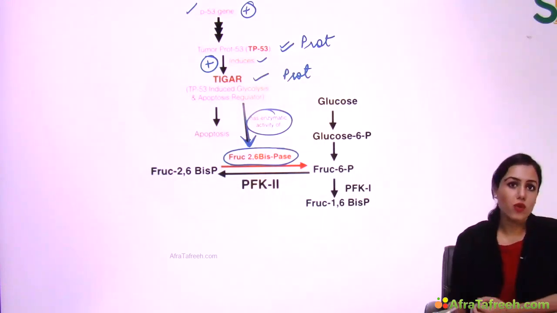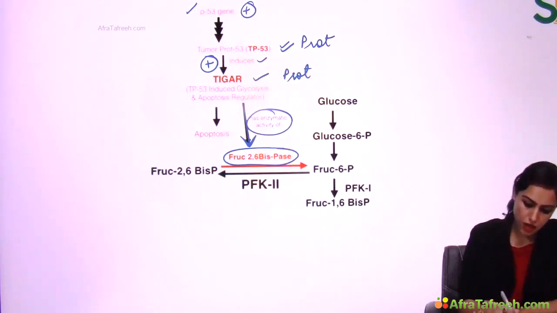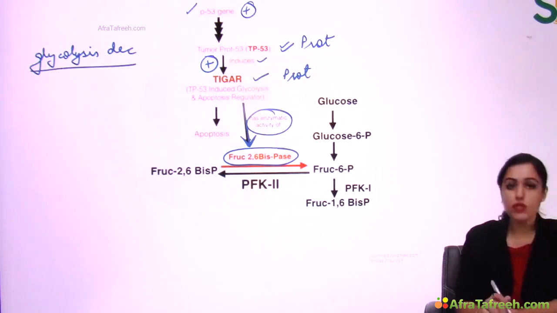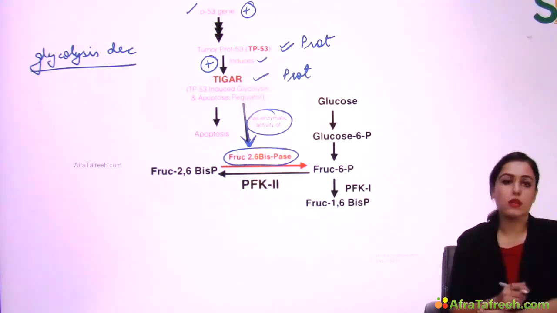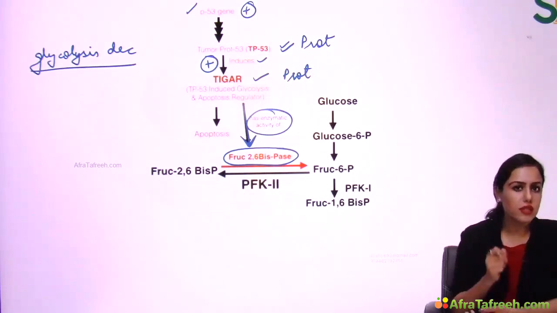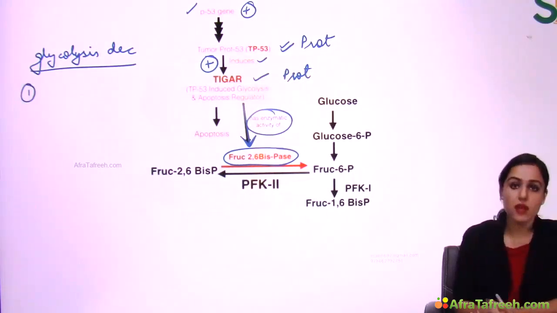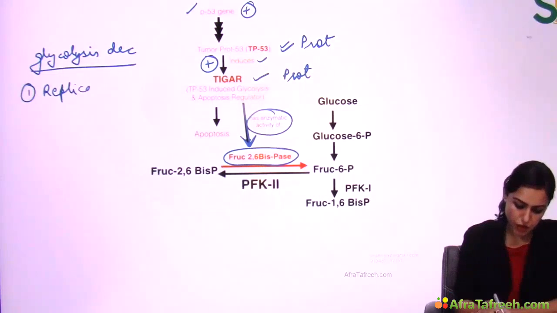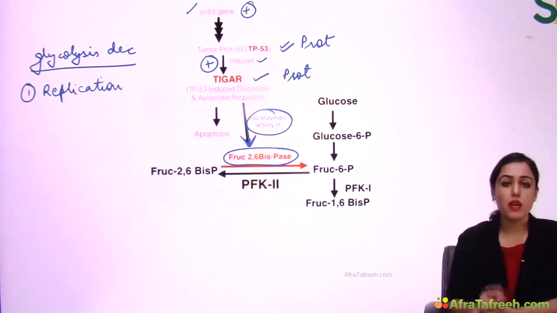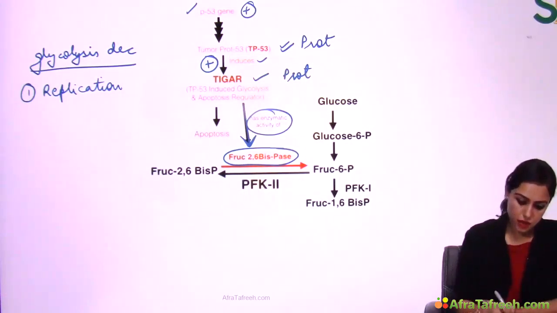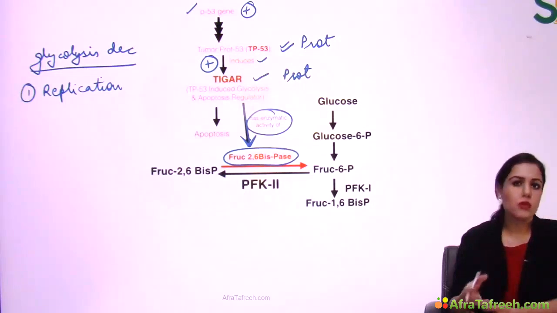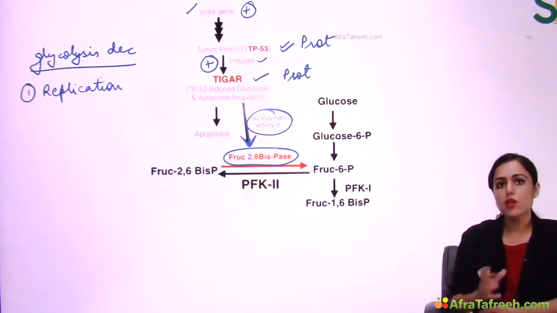So what will happen to glycolysis in this newly formed cancerous cell? Glycolysis will be decreased. Now when glycolysis is decreased, there is no ATP in the cell, because when glycolysis decreases, obviously the other things, the link reaction, TCA cycle, ETC, will also not occur, and energy will not be coming. So when there is so little energy in the cell, one very good thing has occurred: replication of this cell cannot occur. Obviously, we don't want this cell to replicate, otherwise cancer will occur in the body, right? So replication is not occurring in this cell. Now, when replication is not occurring and ATP is not there, this cell sits silently in a dormant state.